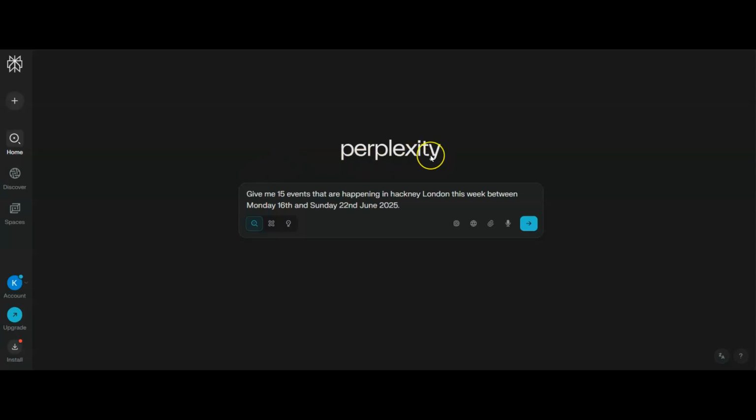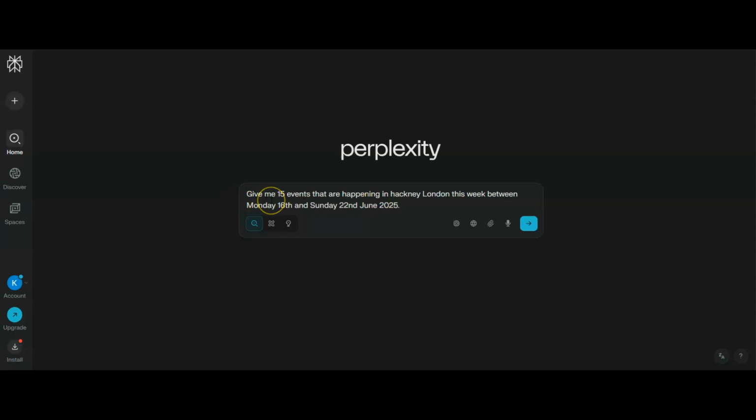So this tool here is Perplexity. It is an AI tool and it is very, very good at research. All you have to do is put a prompt in, and this is going to be able to search and find events or news that you could put into your local newsletter.